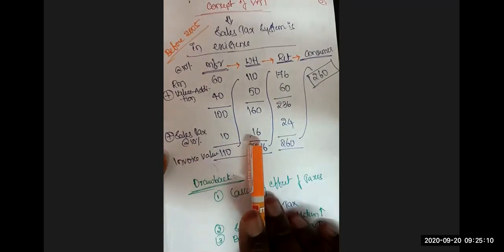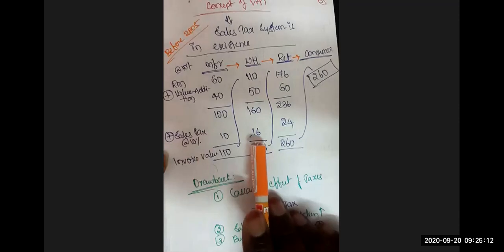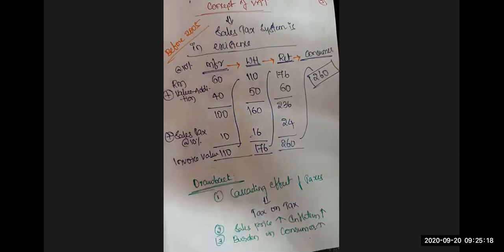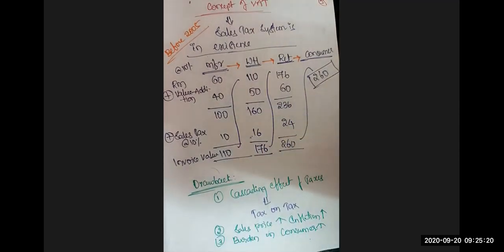Now the wholesaler is selling the goods to the retailer. That means the wholesaler has to levy the sales tax. So 160 into 10% is 16 rupees. 176 is the invoice value. Now the retailer has to pay 176 rupees to the wholesaler for the purchase of the goods.